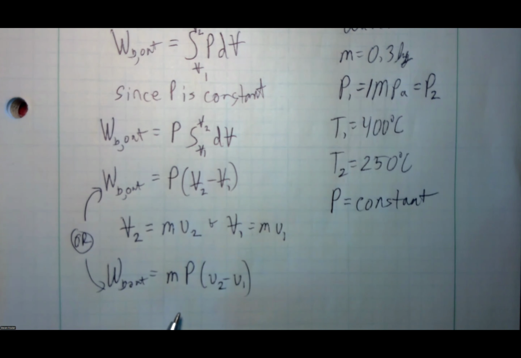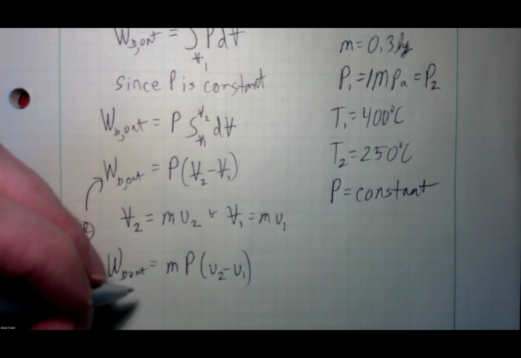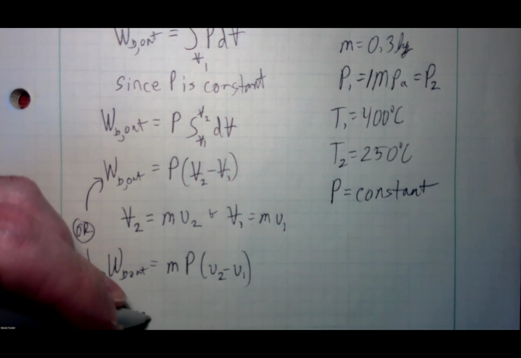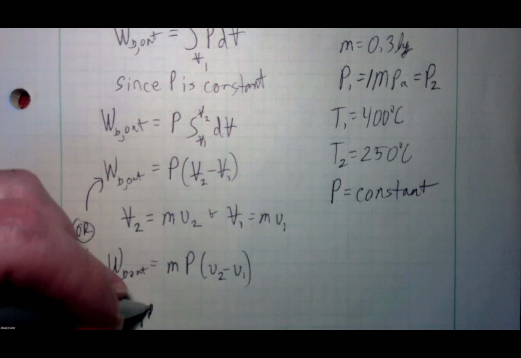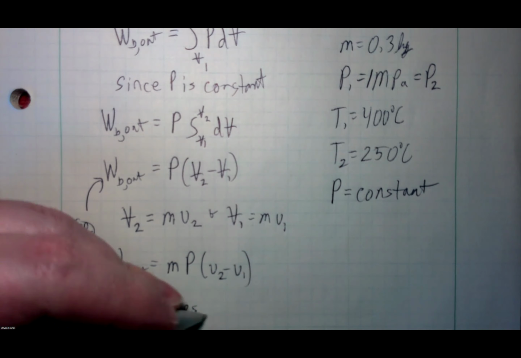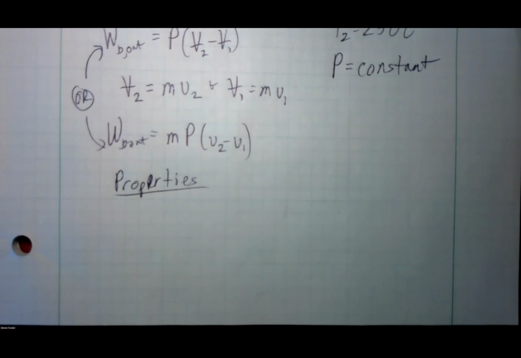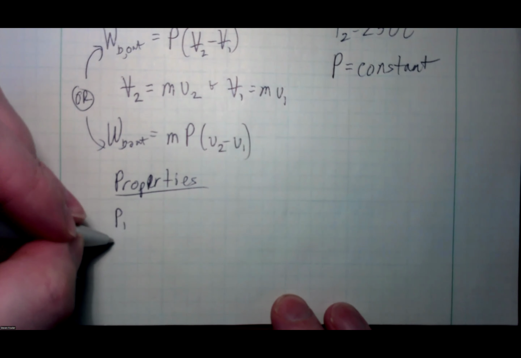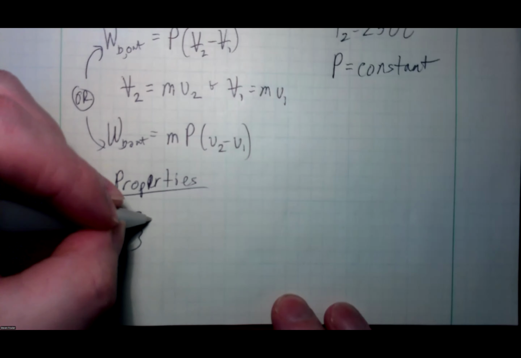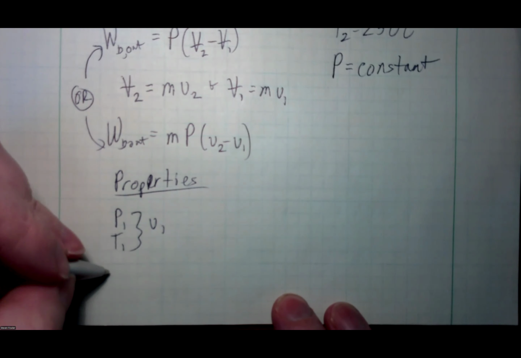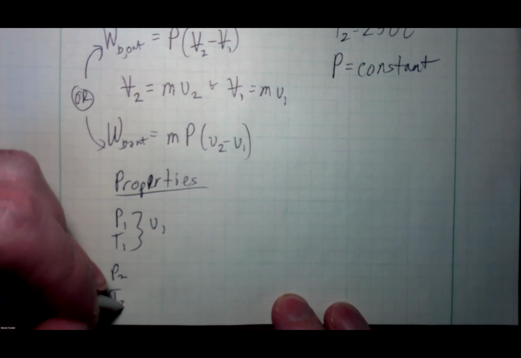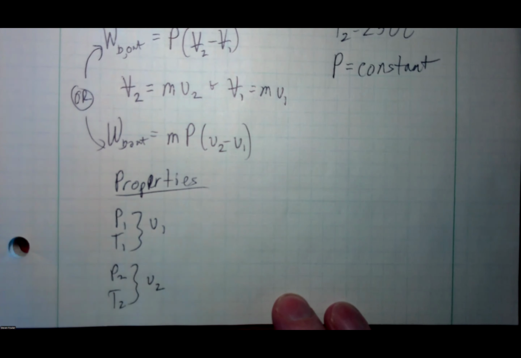So I know the mass, so that's known. So all I've got to do now is find these two unknowns, and we can solve. So I'm going to make another block down here for properties. Given P1 and T1, I should be able to find V1. And given P2 and T2, I should be able to find V2.